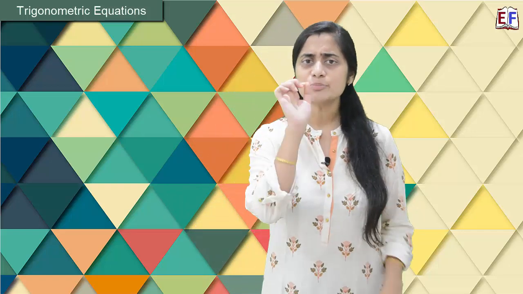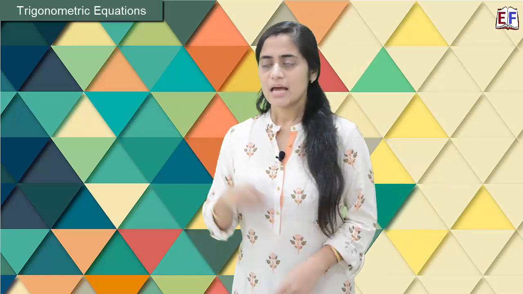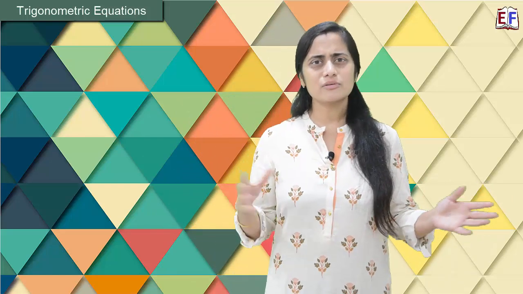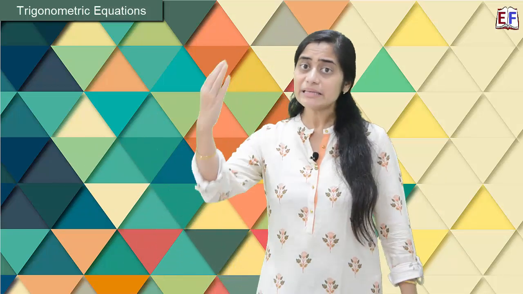Similarly, when we talk about principal solutions, they are very specific values. These values should lie between 0 to 2 pi. That is called a principal solution. Now, when it comes to a general solution, that is kind of general for everyone. Like we have already noticed, when we look at these trigonometric functions, whether it is sin theta, cos theta or tan theta, they keep repeating their values after a certain interval.